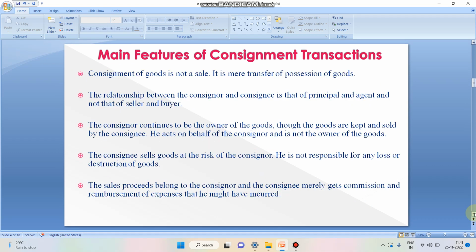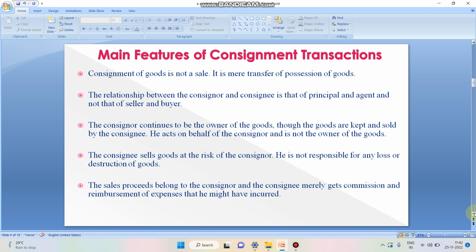What are the features of the consignment transaction? The first one, consignment of goods is not a sale, it is a mere transfer of possession of goods. Here in consignment, the ownership is not transferred. The goods only transfer from consignor to consignee. Then second one, the relationship between the consignor and consignee is that of principal and agent.